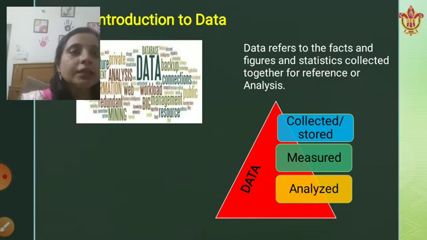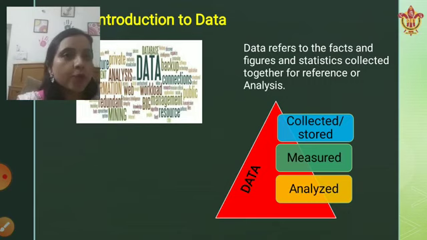For example, the roll number of a student, the name of the student, that is considered as data. So I hope we don't need to emphasize more on data, because we are much familiar with the term data and what exactly it means.